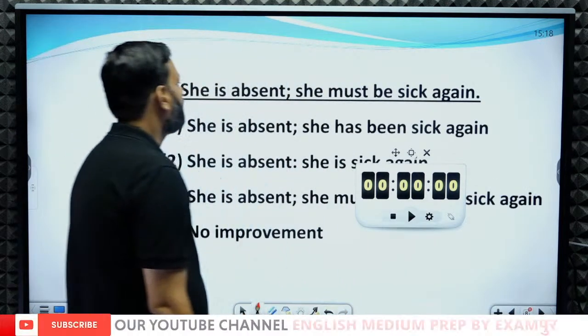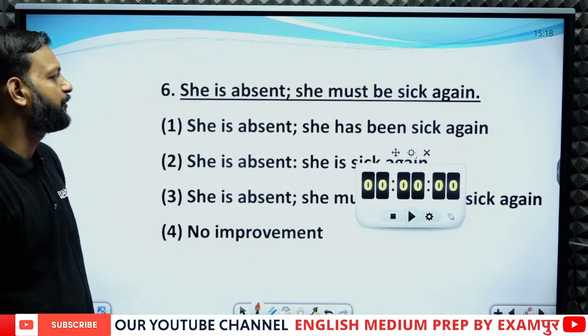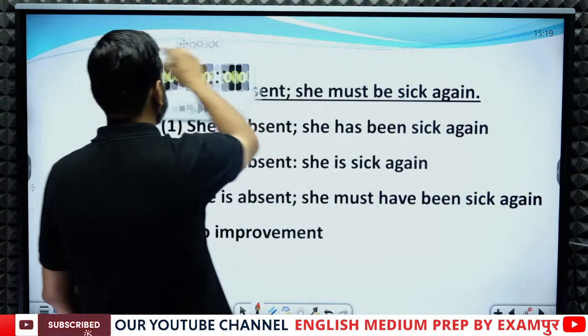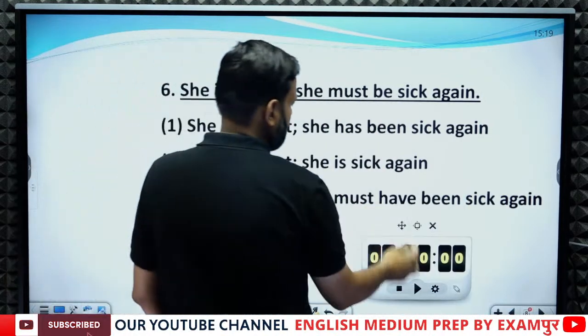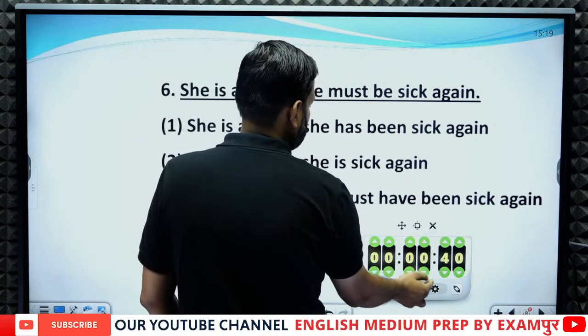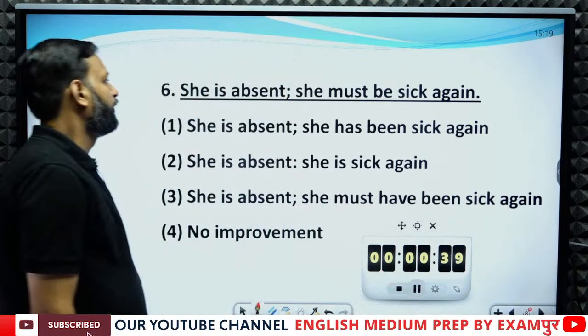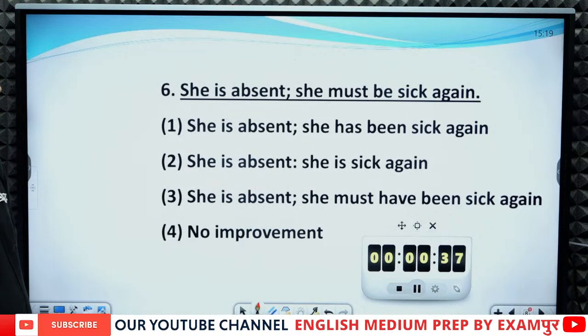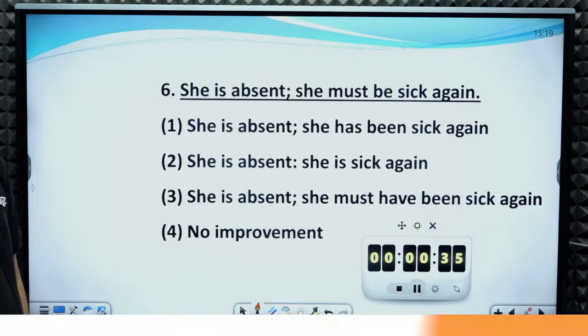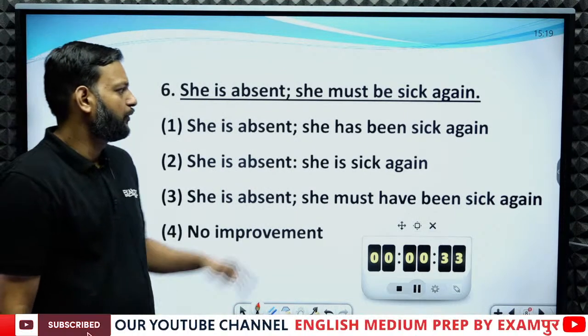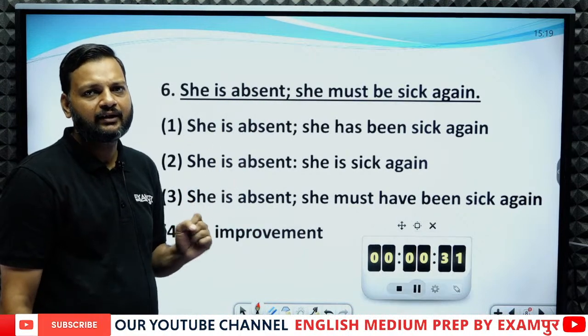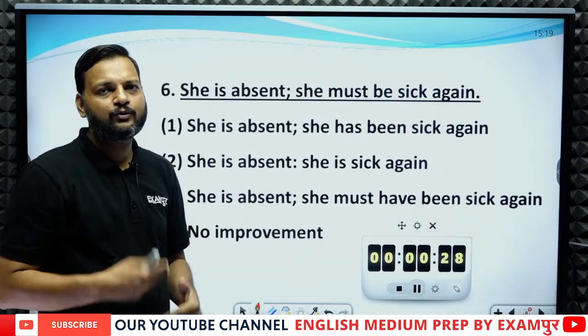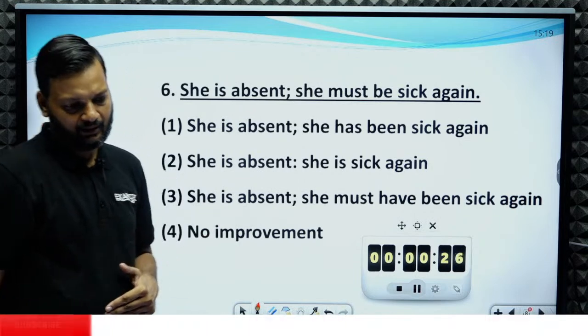Next one. She is absent. Let me put the timer here. Okay, she is absent. She must be sick. Now here the whole sentence has been underlined. That means you can replace, you can restructure the sentence.